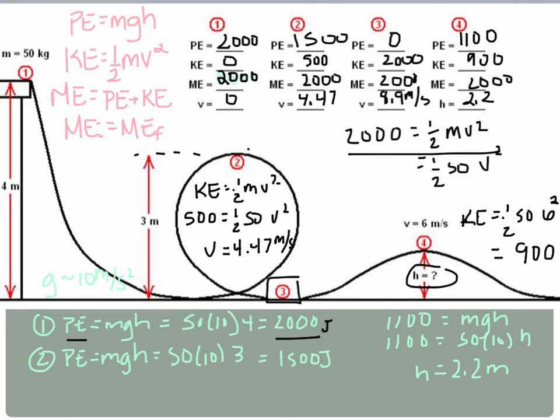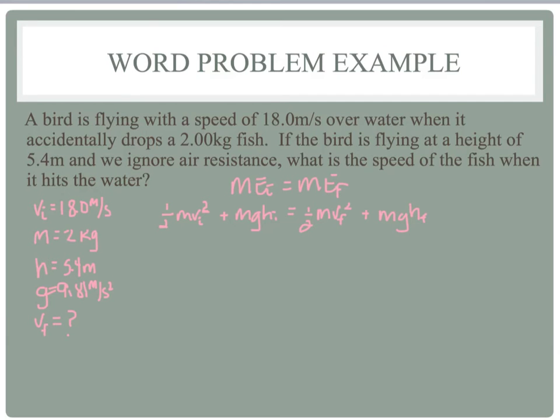So this is one example of a way that you can use mechanical energy to solve for the kinetic and potential energies in a system. And you guys will get a chance to practice this in class. Our last one now is just a word problem, because I want to show you how to do it with a full equation like you see it written out here, like we wrote it out before. So I already listed the variables, but let's go ahead and read through the problem.